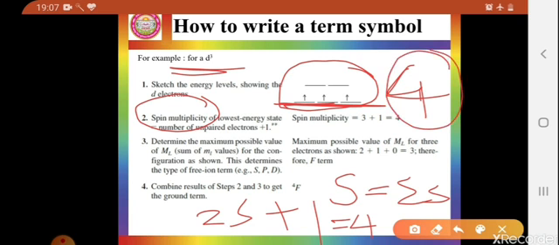So it means, suppose there are 0 unpaired electrons, then the spin multiplicity will be 1. So you can say spin multiplicity will never be 0. Okay. Third point,